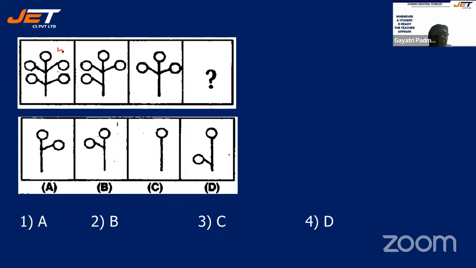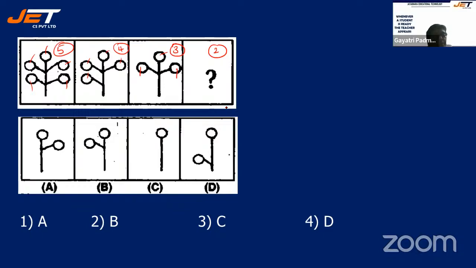The first one you have 5. How 5? 1, 2, 3, 4, 5. The second one you have 1, 2, 3, 4. The third one you have 1, 2, 3. Fourth one should be 2. Where all you have 2, you see.